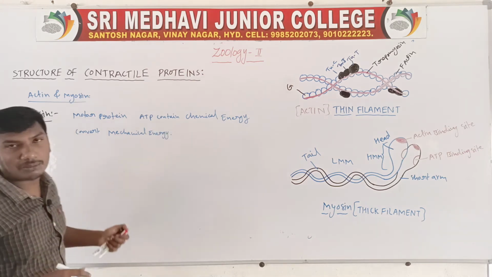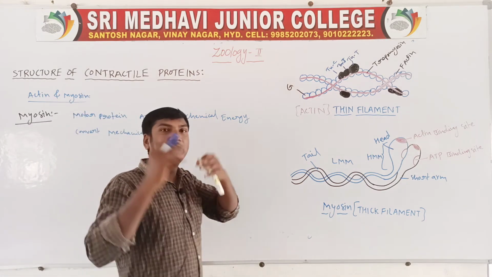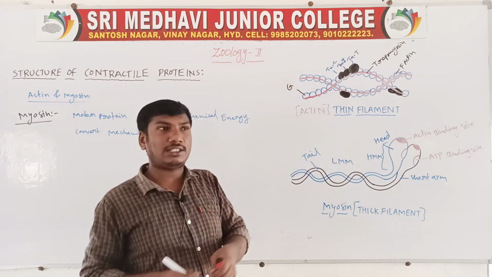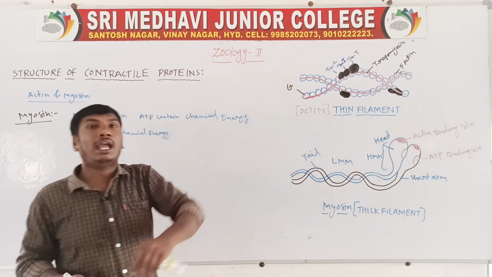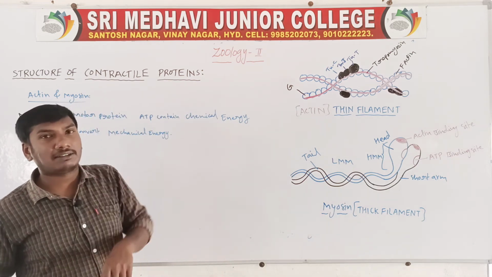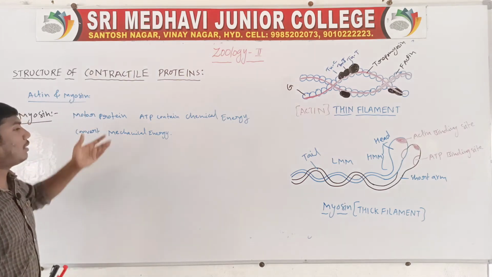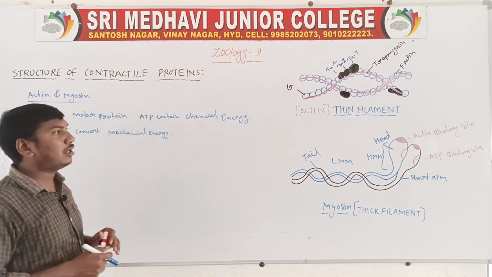So these are called motor proteins. Myosin is a motor protein because ATP contains chemical energy, and the chemical energy is converted to mechanical energy.